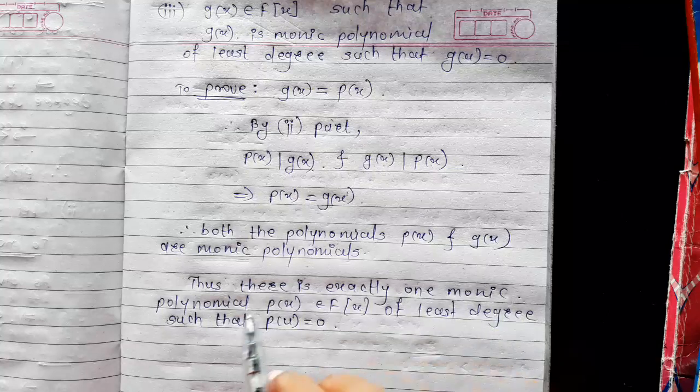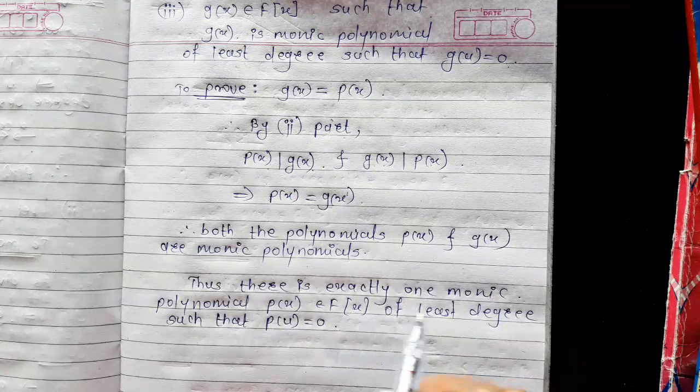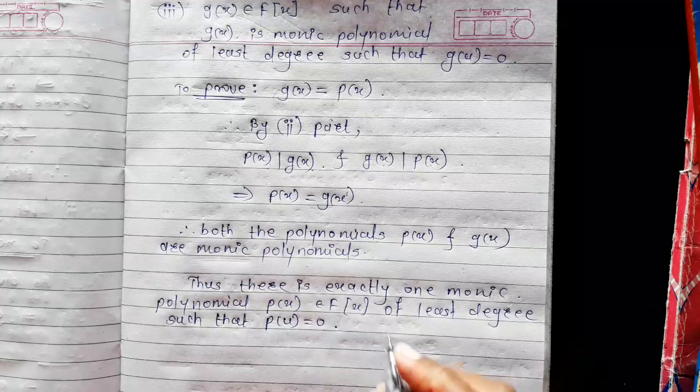Thus there is exactly one monic polynomial p(x) belonging to F[x] of least degree such that p(u) = 0.